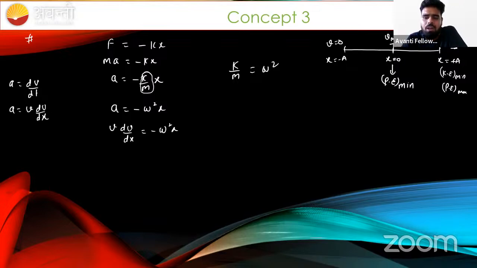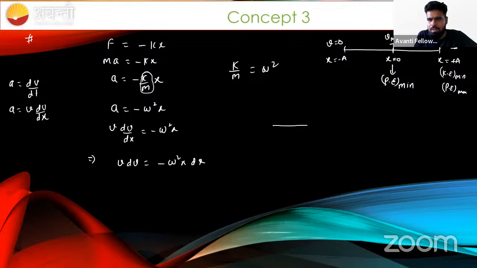Sir, we want to develop a relationship between v and x. See beta, I am telling you a very important thing. Just collect similar types of variables in one packet and the other kind of variables in another packet. Okay, v dv is a similar type. Omega square x dx is a similar type. Any problem beta? No sir.